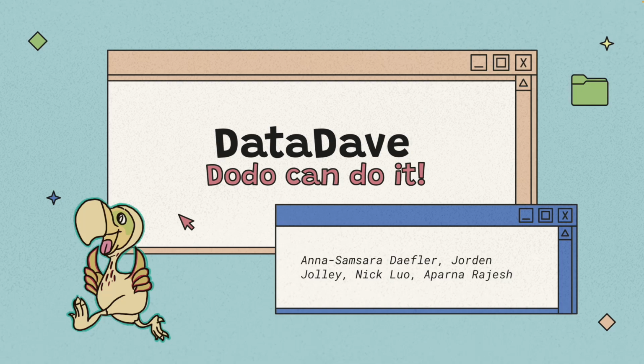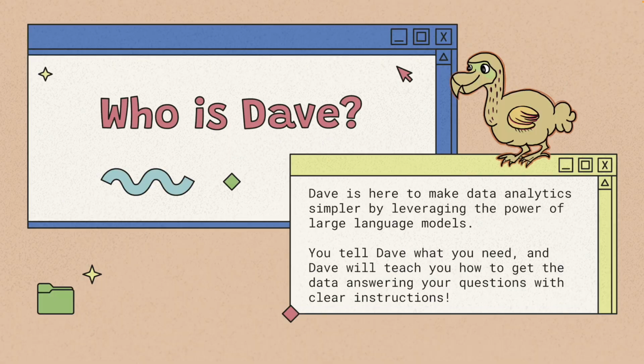We would like to introduce you to DataDave. Dodo can do it. This is Dave, a dodo who will revolutionize the way you handle data analytics by leveraging the power of large language models. With DataDave, you just have to provide your data and a prompt, or if privacy is a concern, simply describe your data set, and Dave will navigate you through the complexities of data analytics with ease and clarity.